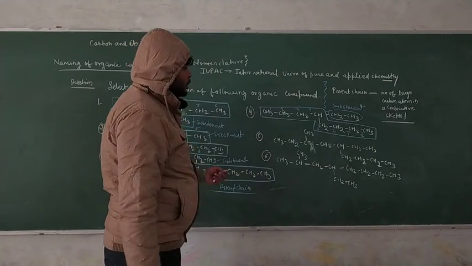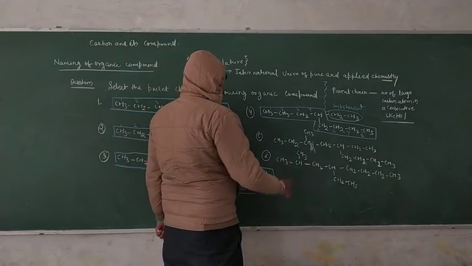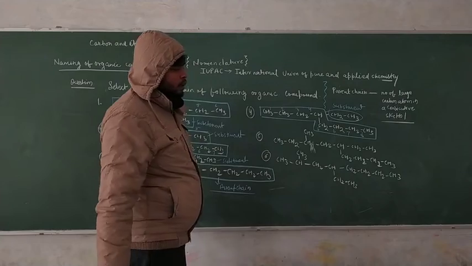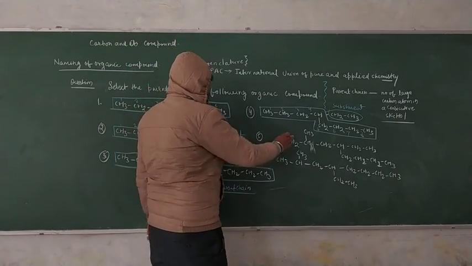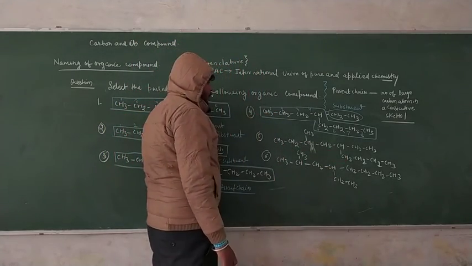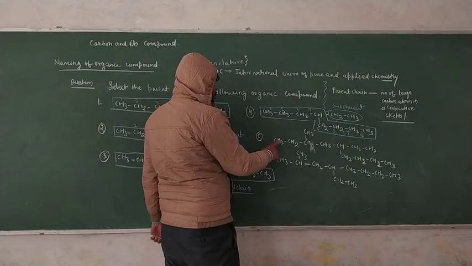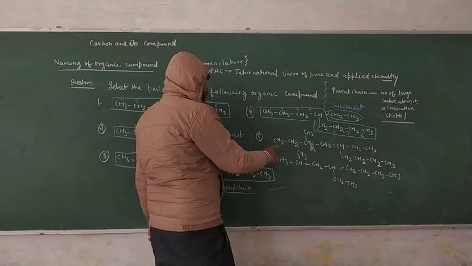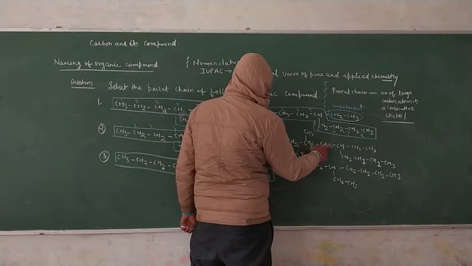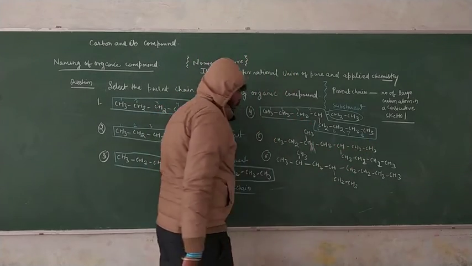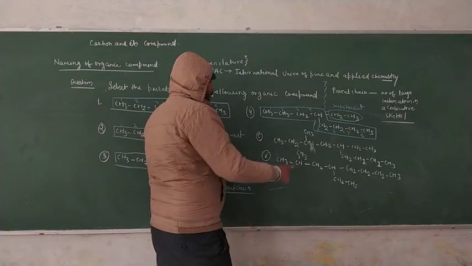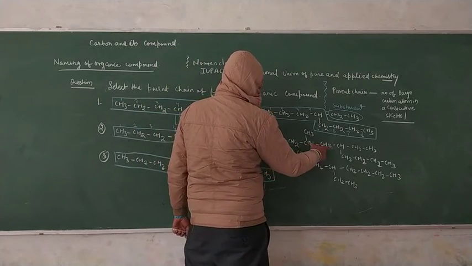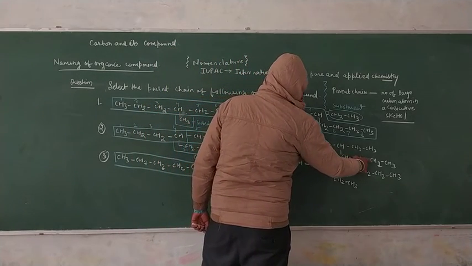Now we have to deal with question number five here. You have to see that there are two substituents attached, this one and another one. Now you have to select the parent chain. This is 1, 2, 3, 4 carbon only. If you go in a straight way, that is 1, 2, 3, 4, 5, 6, 7 carbon only. But in the second way, 1, 2, 3, 4, 5, 6, 7, 8, 9 carbon.